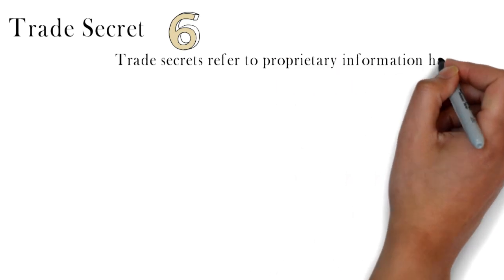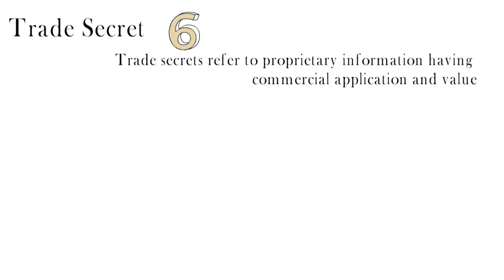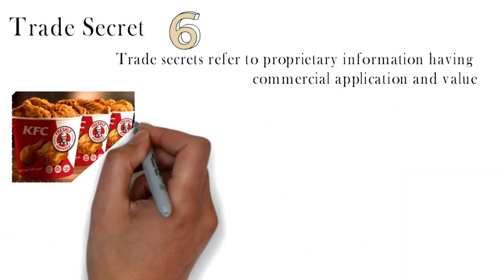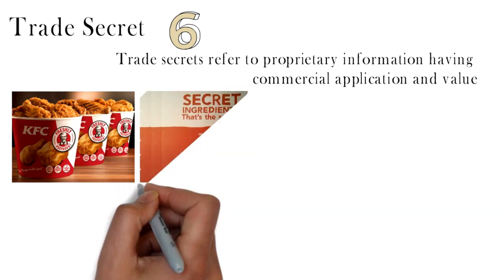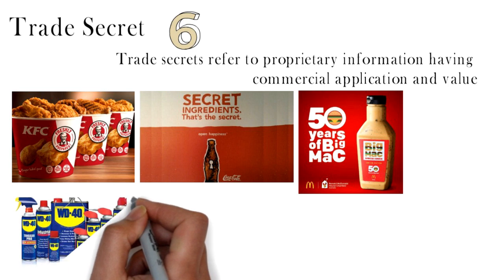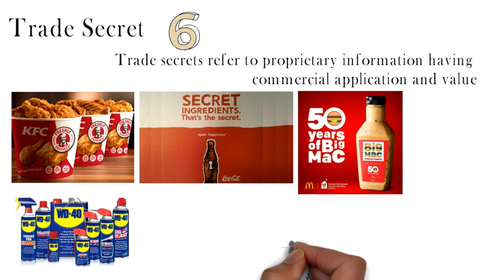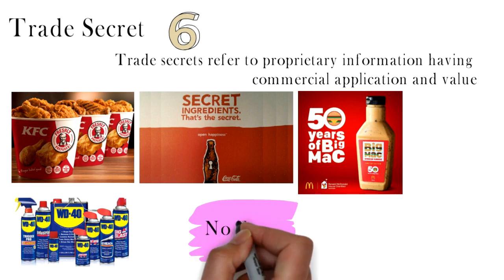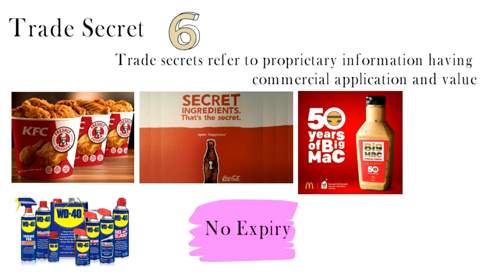Next mechanism, we have trade secret. Trade secret refers to proprietary information having commercial application and value. The most famous trade secrets are given here. And for trade secrets, there is no limit on the rights duration. We can say no expiry.